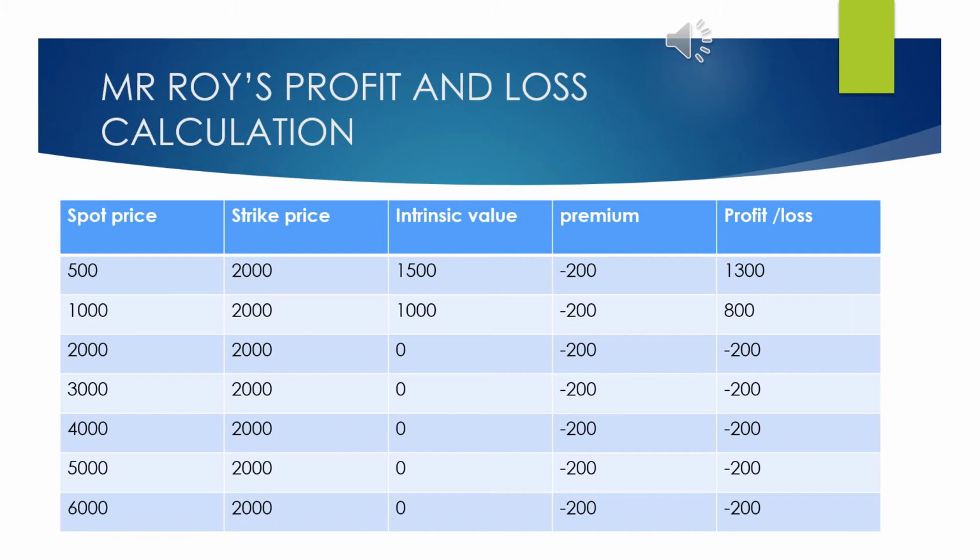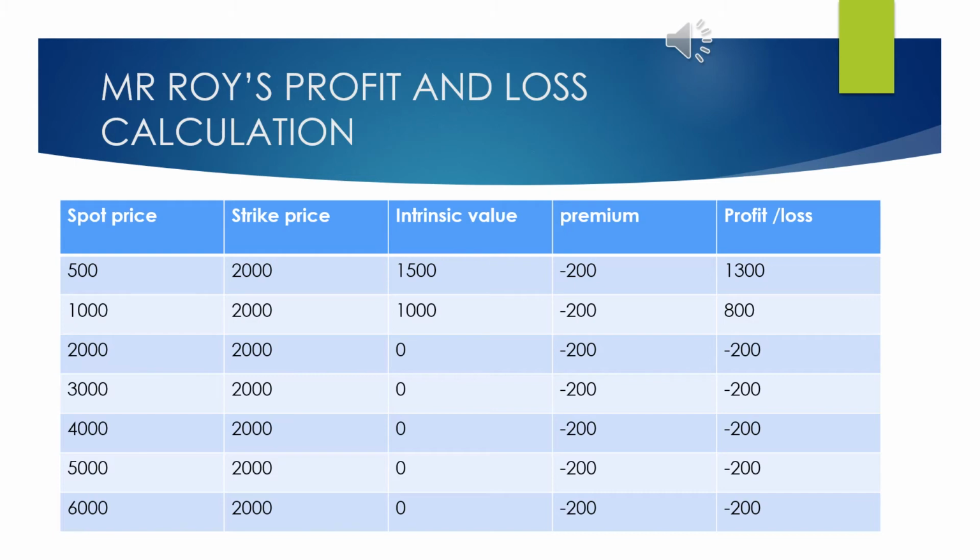Under the first scenario where the spot price is 500, Mr. Roy can sell the share in the spot market for rupees 500. But if he executes the contract, he will receive 2000 rupees. So naturally he will not sell the share in the spot market. Instead he will execute the contract. The difference between the strike and spot is 1500, that is the intrinsic value. From the intrinsic value he has to deduct 200 rupees of the premium that he is paying to the writer of the put option. So his actual profit will be 1300 rupees.